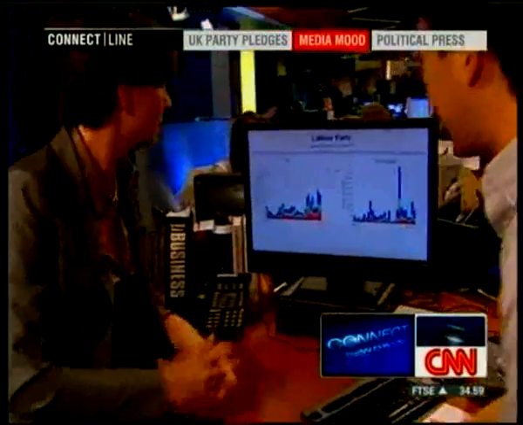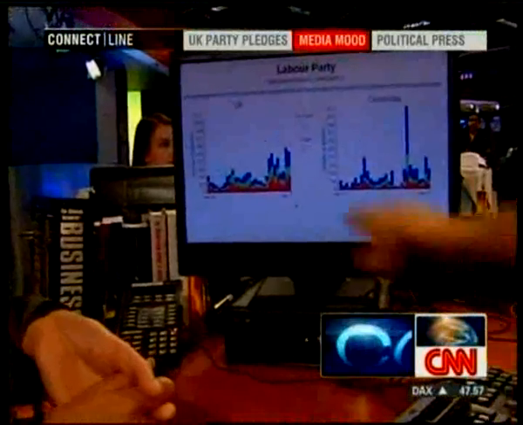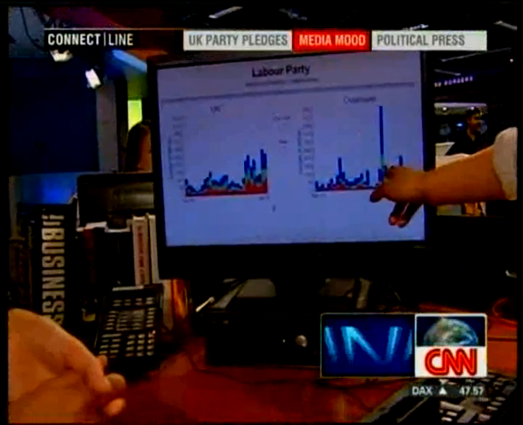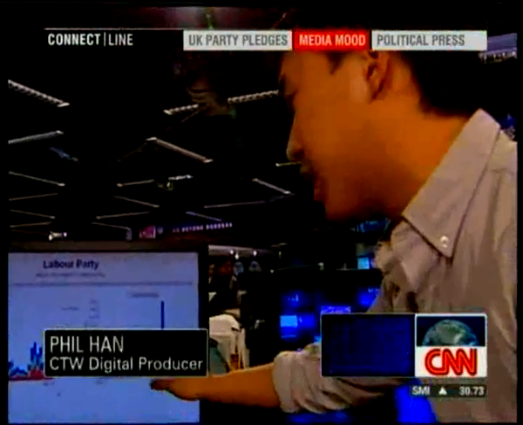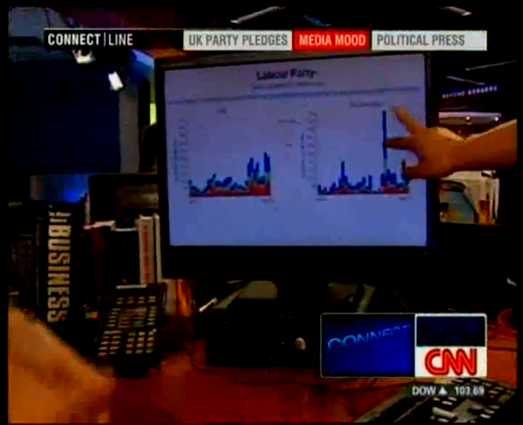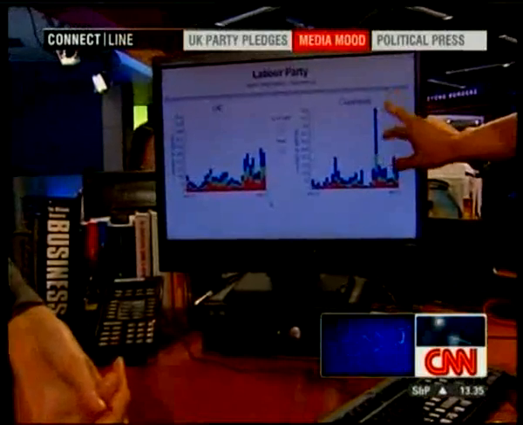This is our graph for the Labour Party. On the left, you can see media coverage of the Labour Party in UK press, overseas coverage on the right. A pretty steady build-up of coverage for the Labour Party in the UK versus the overseas media, which didn't really cover it until April 6th. That's a pretty massive spike, up to almost 1,000 articles overseas mentioning the Labour Party.